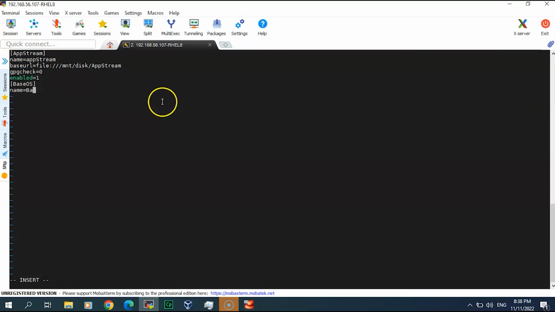Name equal BaseOS and baseurl equal file:///mnt/disk/BaseOS, and gpgcheck. gpgcheck is whether there is a certificate or not. We are not using gpgcheck. However, with internet repos we always have to do this, and enabled. Let me save this.